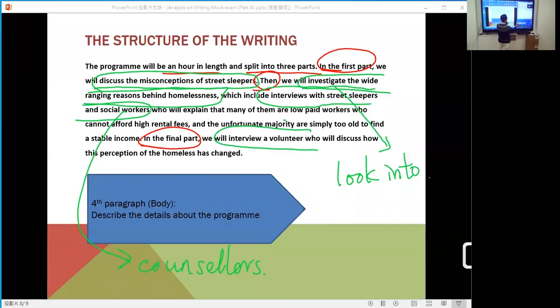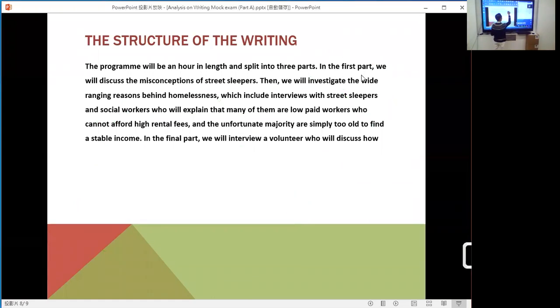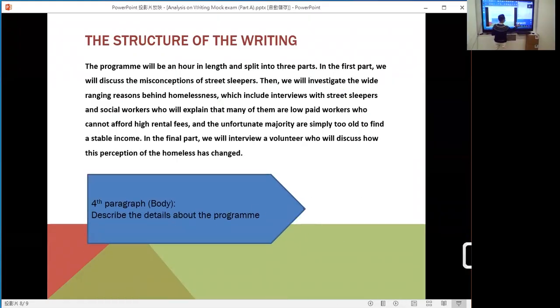Maybe I'll clean this section. You may find that in this paragraph, although this is a very short part, you'll focus on some connectives, or the sequence words. This one. In the first part, then, in the final part.